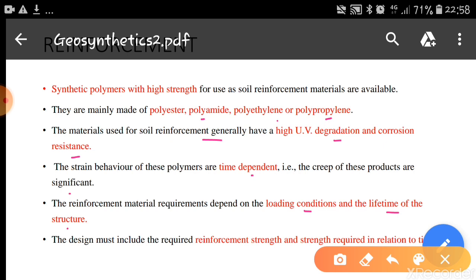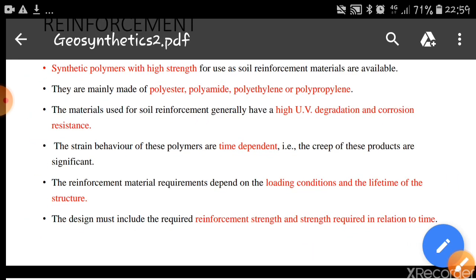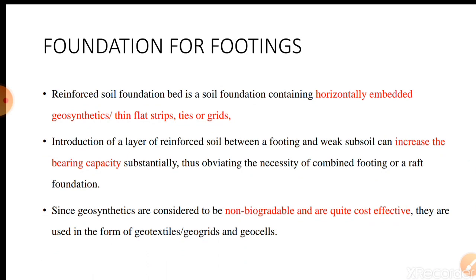Based on that we have to choose the particular geosynthetic. The design must include the required reinforcement strength and the strength required in relation to time. These two factors are required in the design of these materials.